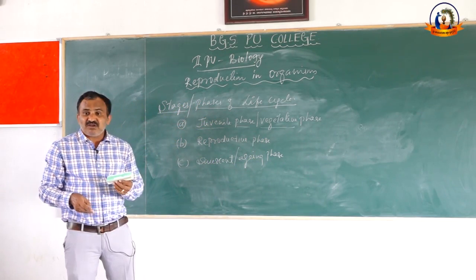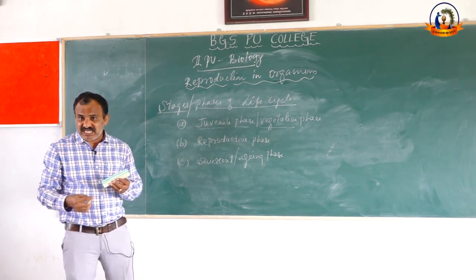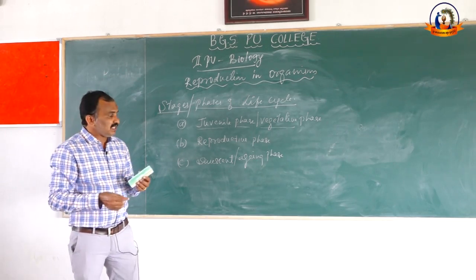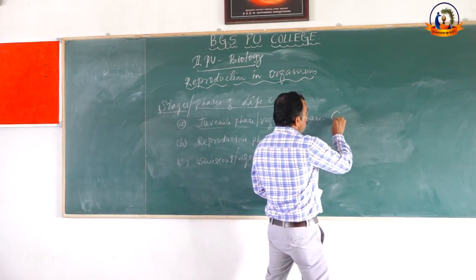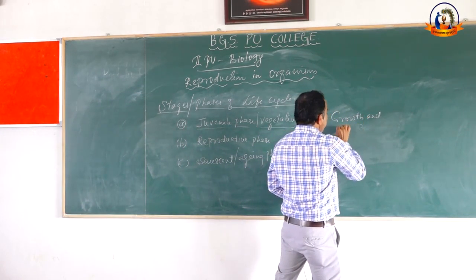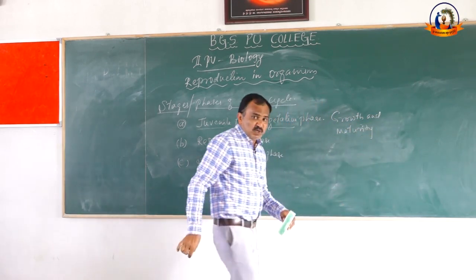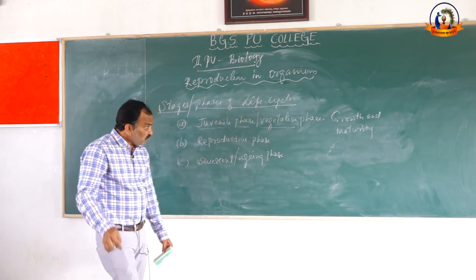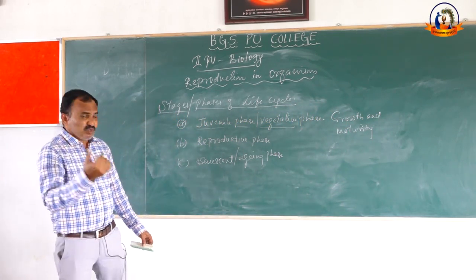It is the beginning phase of the life cycle in which growth and maturity occur in an individual before reproduction. Before reproduction, there is growth and attaining maturity.